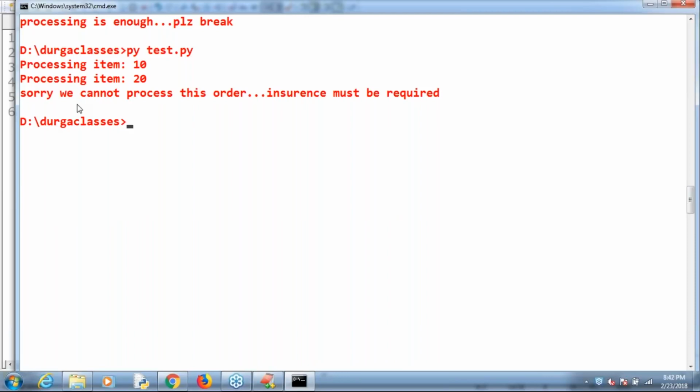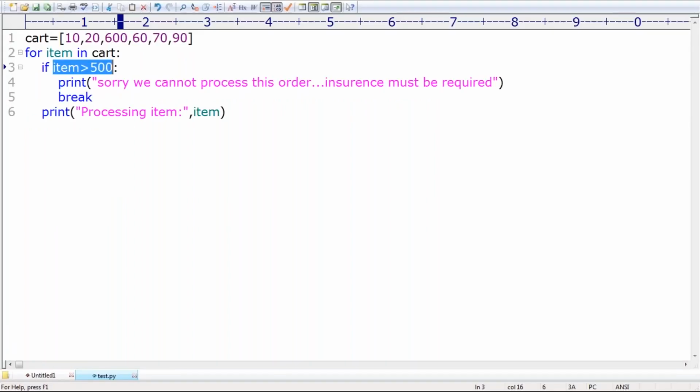If you want to break loop execution based on some condition, then we should go for the break statement, right? Remember that. That's all about break. Can you please break loop execution? Don't process the remaining items. Break this because our mandatory requirement has failed. That's why we use the break statement, right?